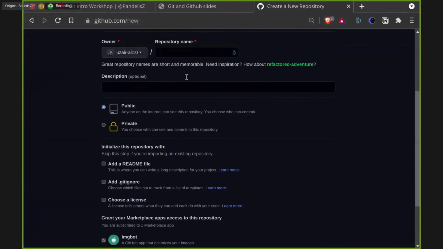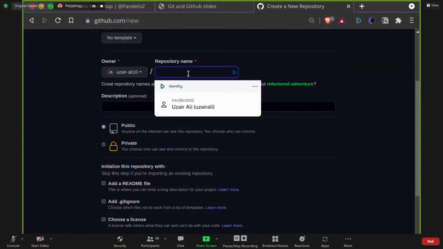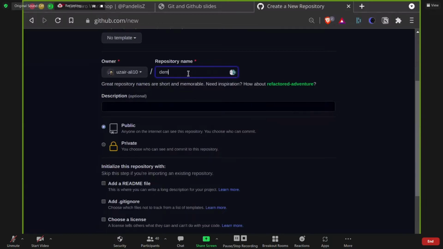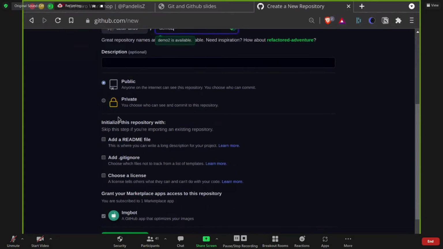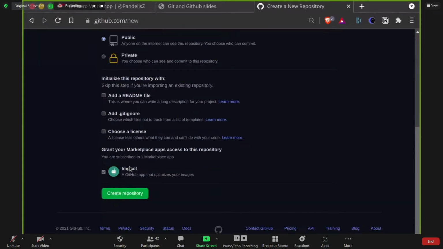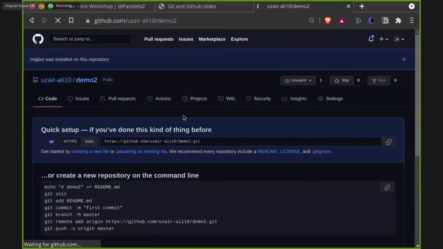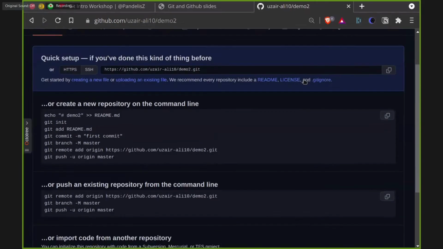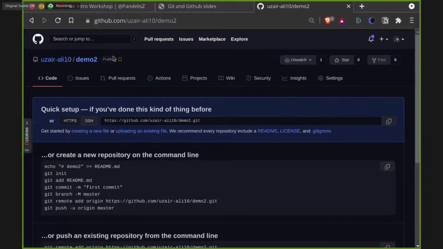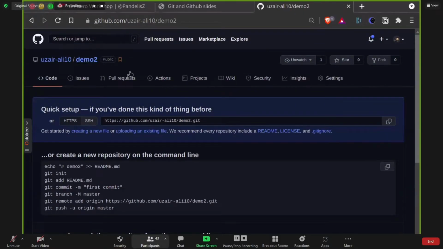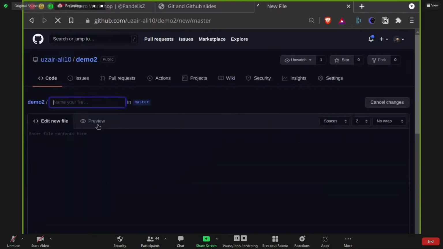There you can enter your repository name, demo2, and click on create repository. Ignore these options as of now, and you'll be prompted with something like this. This is your Git repository. You can add your code over here and share this link with anyone whom you'd like to collaborate with or access your code. Click on create a new file.